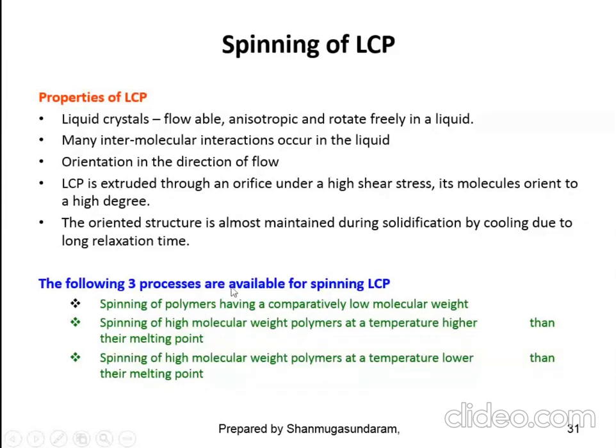The following three processes are available for producing liquid crystal polymer into a filament: spinning of polymers having a comparatively low molecular weight, spinning of high molecular weight polymer at a temperature lower than the melting point, and spinning of high molecular weight polymers at a temperature lower than their molecular weight. These are the three processes available for spinning liquid crystal polymers.